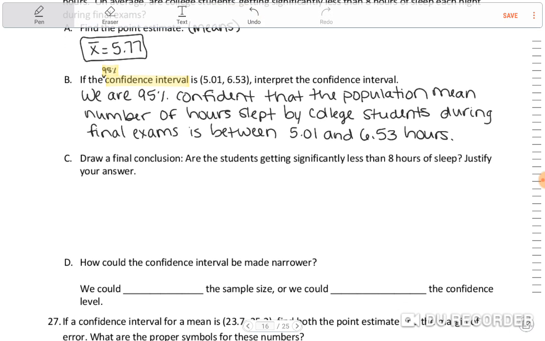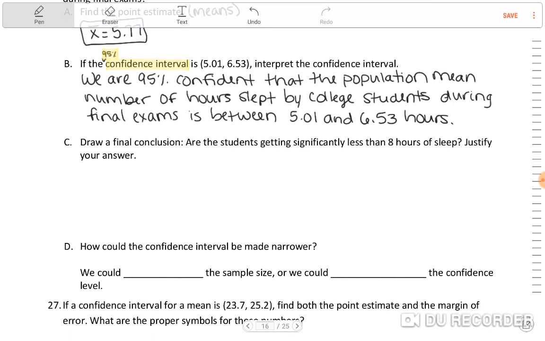Okay. Draw a final conclusion. Are the students getting significantly less than 8 hours of sleep? Justify your answer. I would say yes, because even on the high end of our interval, that's a fairly significant difference, 6.5 hours versus 8 hours. I mean, even with that, I would say that, yeah, they are getting significantly less.